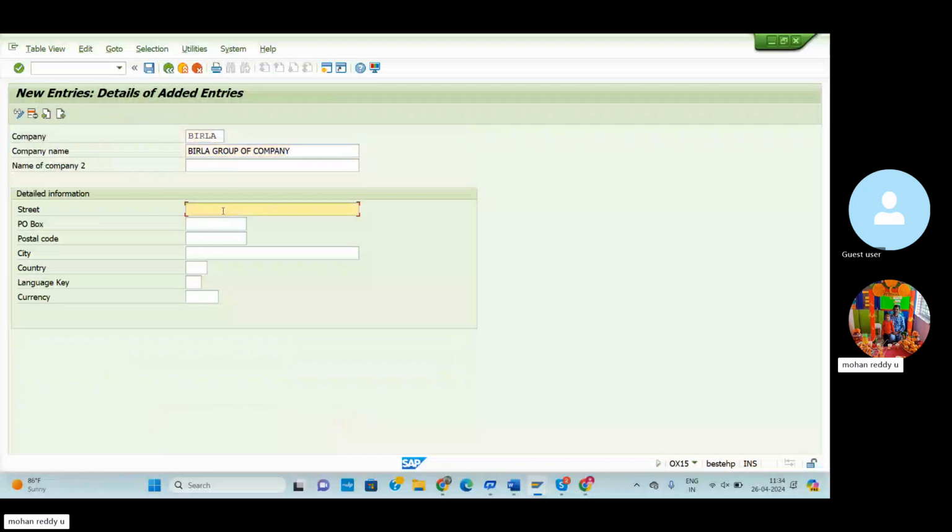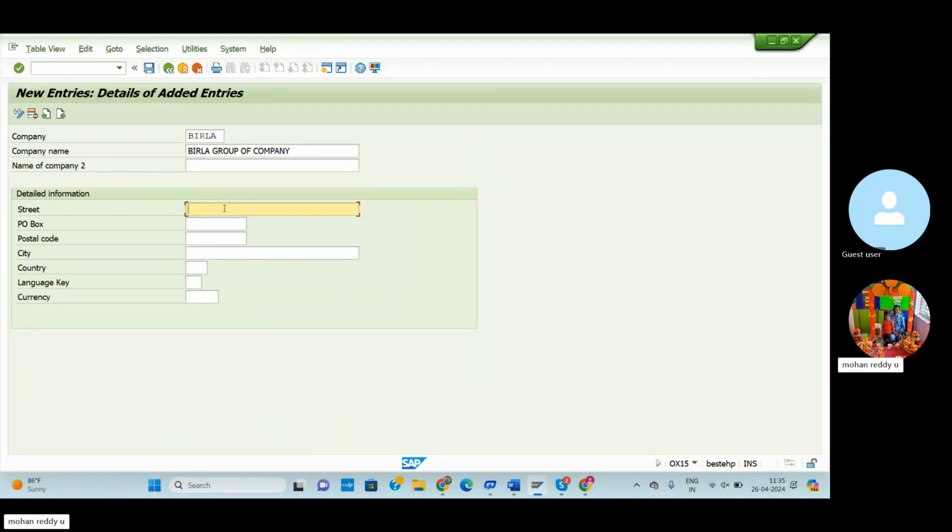Why was it deleted? Because it is a demo server. Many people use the server, so things can sometimes get deleted automatically. But compared to real time, SAP is a very safe and secure software. In the real-time version, no one can enter our company transactions without user IDs and passwords. There is a very systematic approach in SAP. This is the trial version for educational purposes.